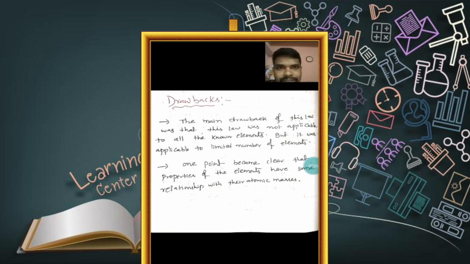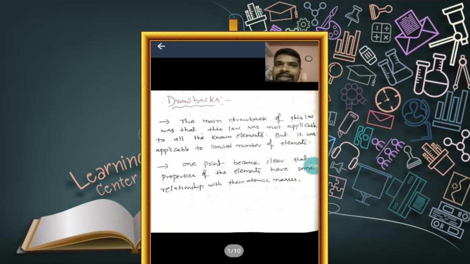Scientists Dobereiner, Newlands and Mendeleev arranged the elements in increasing order of atomic weight. In ancient times, atomic weight was taken as the standard in classifying the elements to study the properties of all the known elements at the time of Dobereiner, Newlands and Mendeleev.